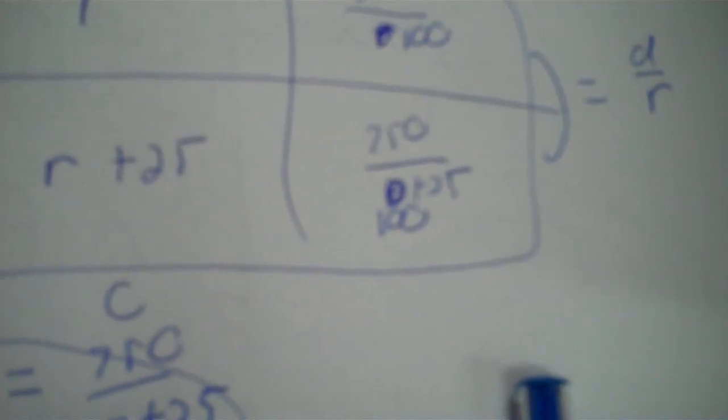Well, 600 divided by 100 is 6. You can just divide the simpler one. Now, if you look at this, what's 100 plus 25? 125. So 750 divided by 125 is also 6. So they match. That's how to verify the answer.